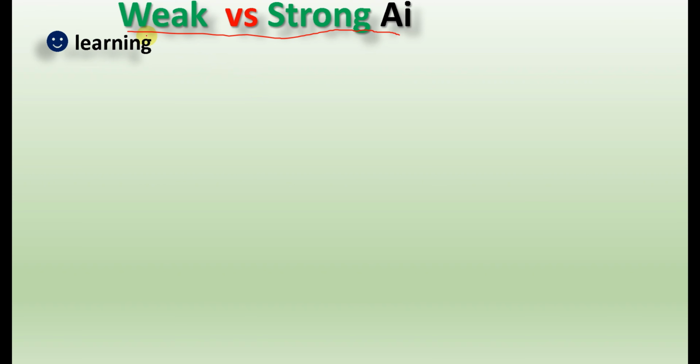Weak versus strong AI. To see the difference between weak and strong AI, we look at three parameters. The first one is learning, the second one is decision making, and the third one is flexibility, right? Let's see learning.